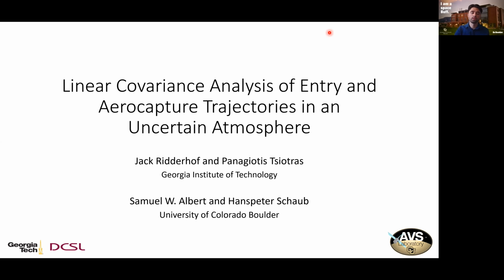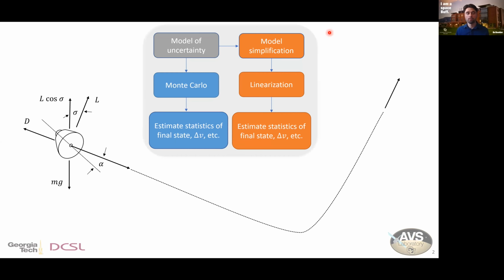Today, I'm presenting our work, Linear Covariance Analysis of Entry and Aerocapture Trajectories in an Uncertain Atmosphere. To begin with some context setting, we often have some dynamical system of interest and want to understand its behavior in response to relevant uncertainties. A way this is commonly done is modeling that uncertainty and then using random sampling techniques, Monte Carlo analysis, for example, to generate some number of trials, some number of dispersed outputs, and then estimating the statistics of interest, the final state, the delta V, for example, from those random samples.